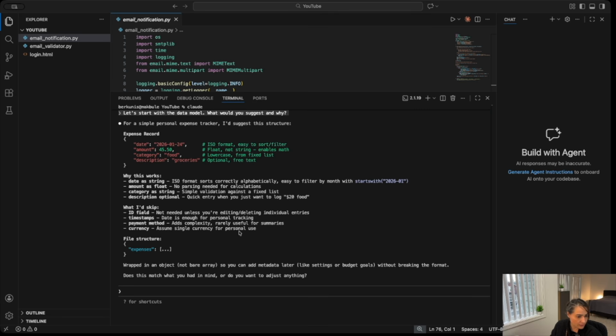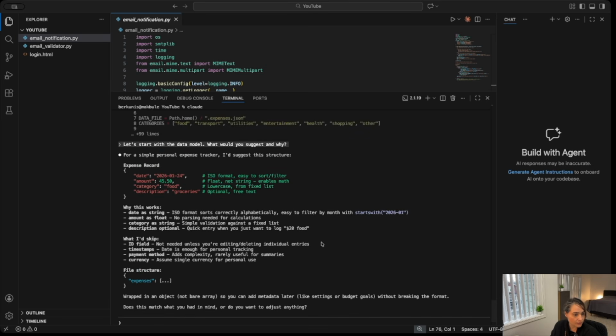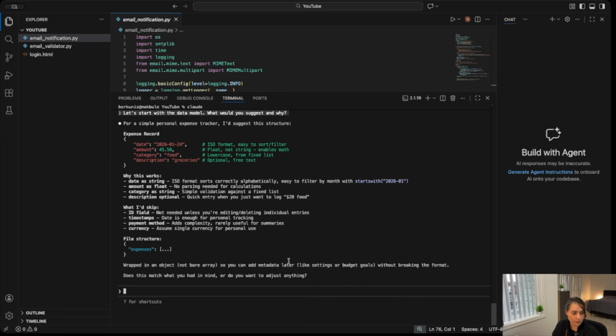So it's giving us this and that. Okay, why this works, we want this date as a string, amounts as float. These are the data types it comes up with as we asked. And it gives us the reasoning, right? You know, no parsing needed for calculations, simple validation, and what have you. And it's recommending what to skip. Okay, I like it. Does this match what you need? Yes. Okay, if you like it, go ahead and say, yes, please build.